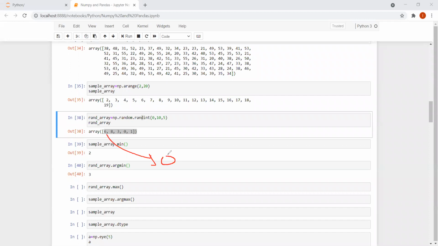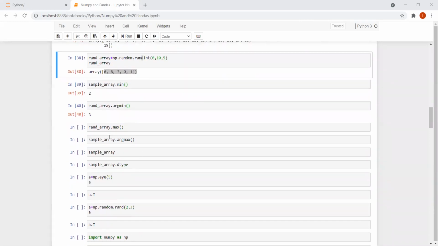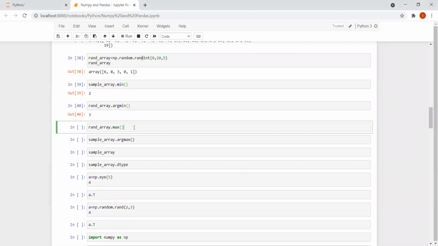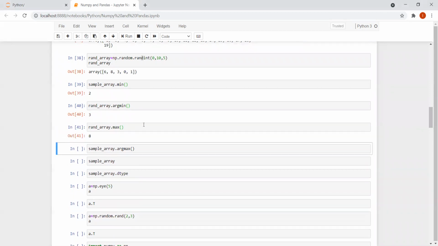this corresponds to 0, this corresponds to 1, this corresponds to 2, this corresponds to 3. Basically, I want to find out argmin. So this is the minimum position. The minimum index is actually 3. That is what I'm getting as the output, right? Then rand_array.max. So what is the maximum value over here? I'm getting the answer as 8.